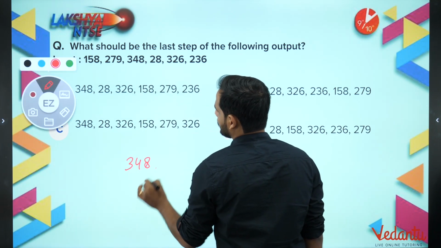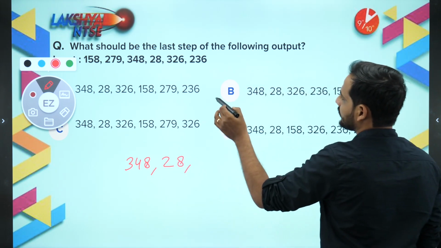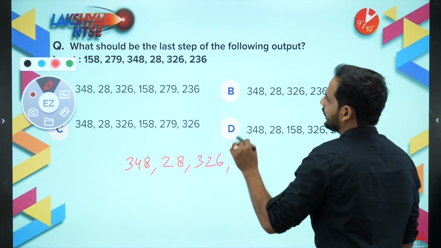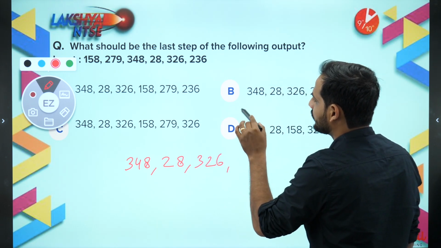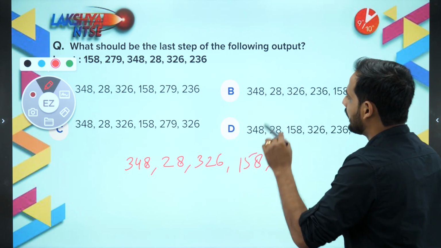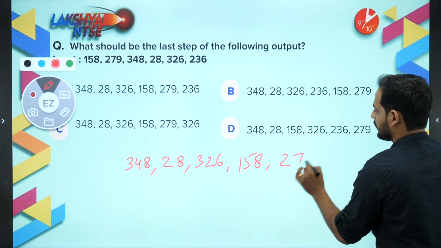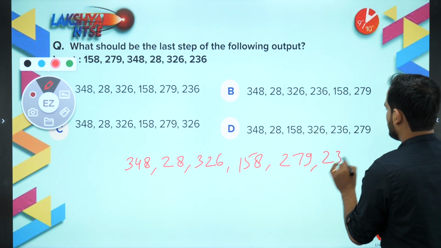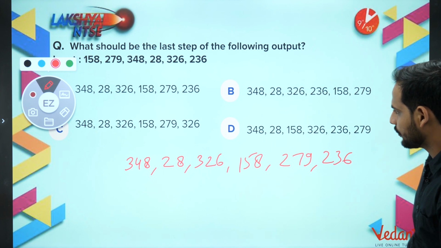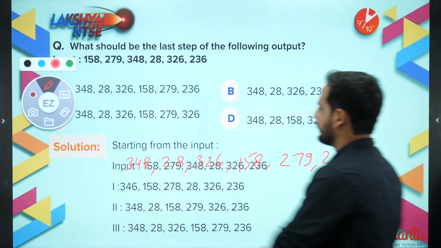348 will be at the first place. Then the smallest is 28. Okay, then the second largest is 326. Then the second smallest is after 28, it is 158. Then after that, as you can see, the next largest is 279. And after that, 236. Okay, so what we have got? The correct answer will be 348, 28, 326, 158, 279, 236. So option C is your correct answer.